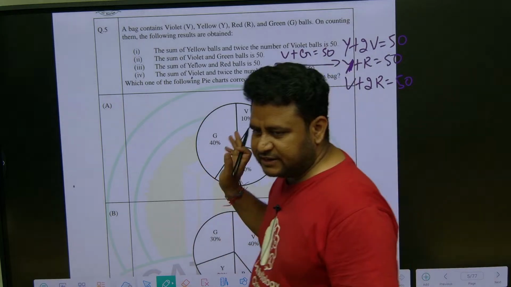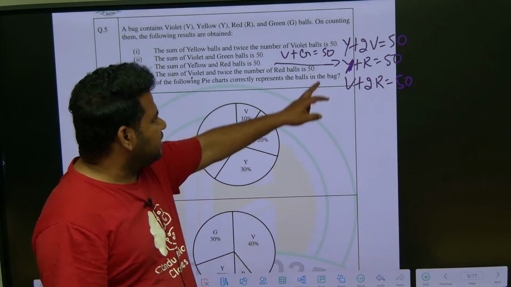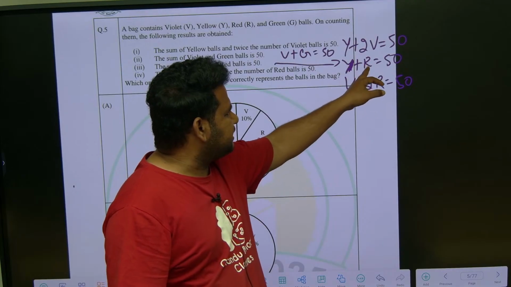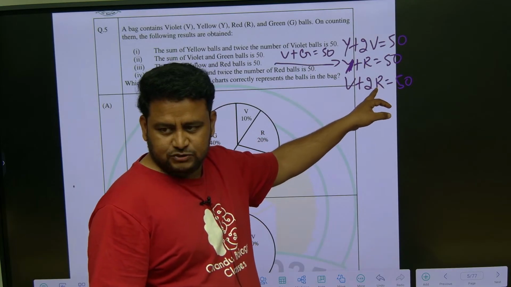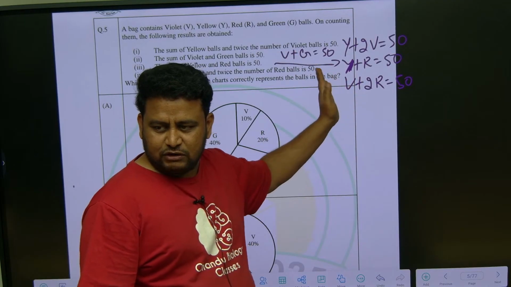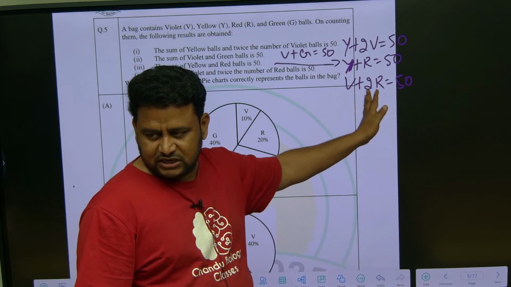Now see here, observe carefully. We have yellow plus 2 times violet, violet plus green, yellow plus red, and violet plus 2 times red. So we have to write the value of yellow and also violet in terms of red, so that we can put the values here.